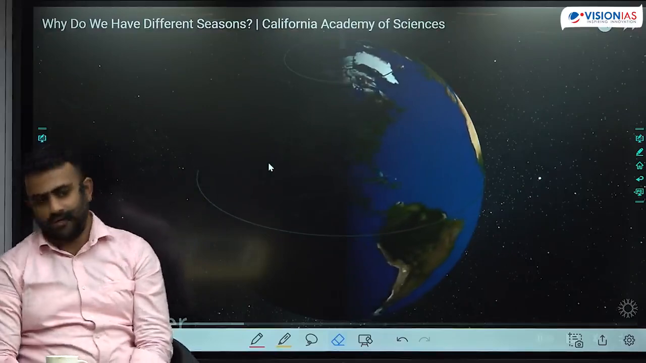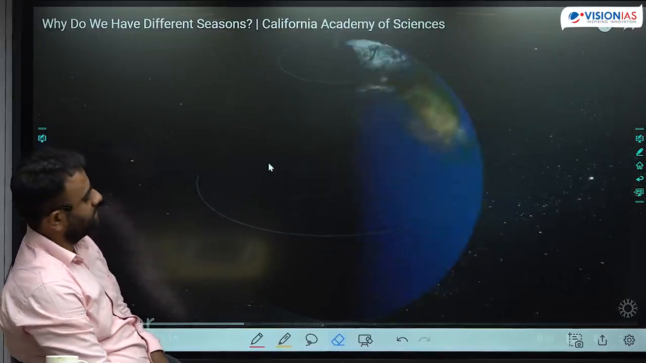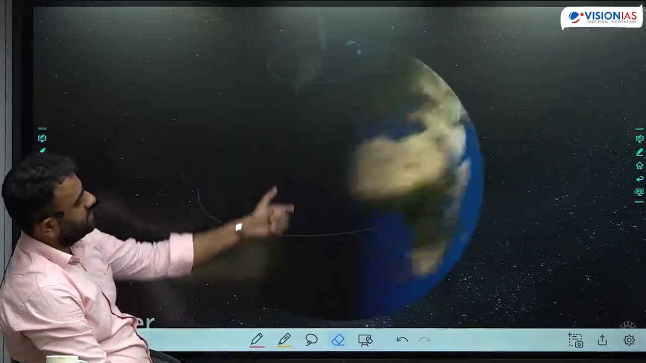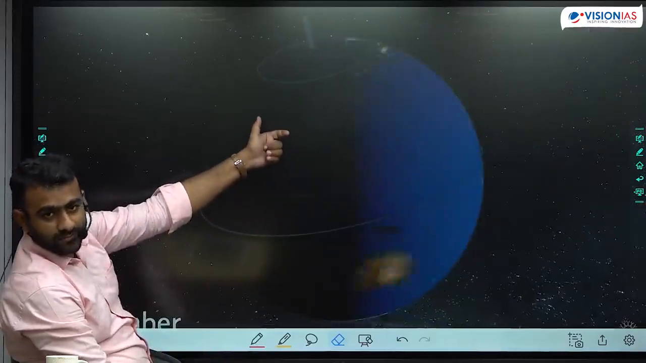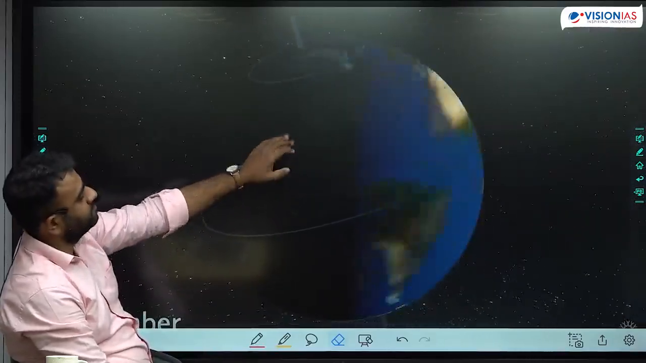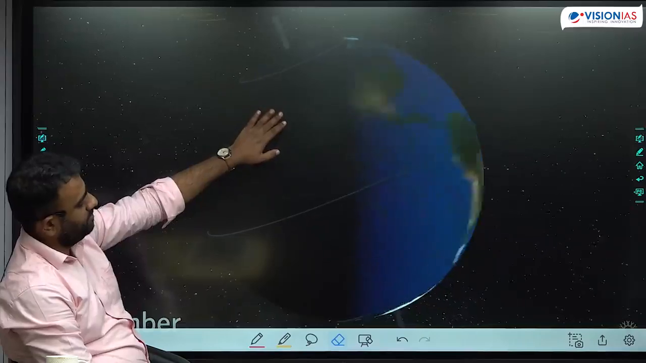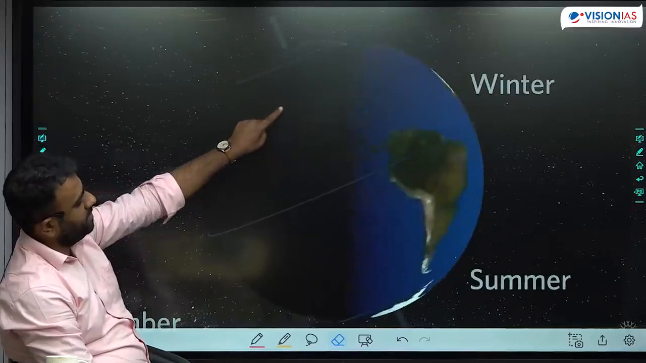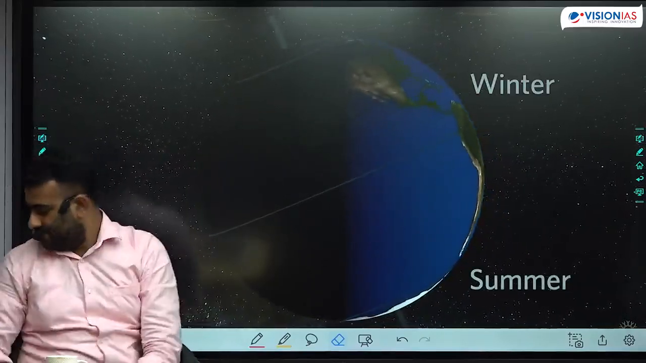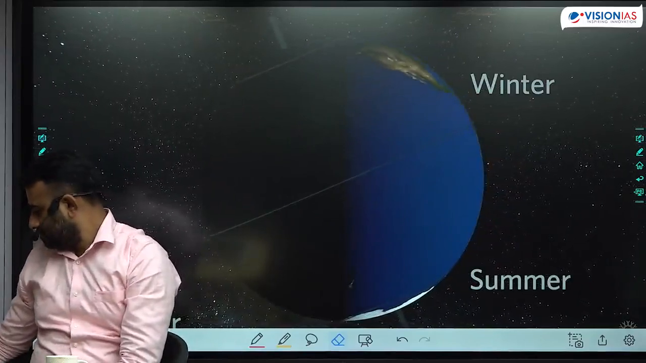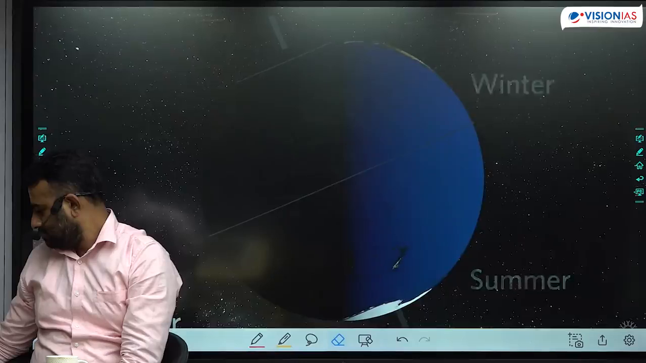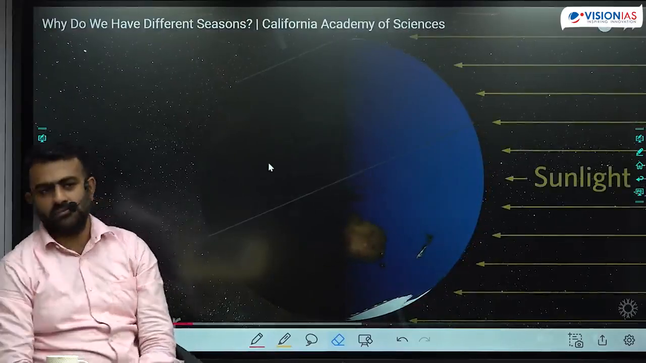Length of the day is becoming shorter, shorter. The sun's light shines differently on Earth at different times of the year. Let's look at Earth when it's winter in the northern hemisphere. At the peak winter. Observe how the North Pole tips away from the sun. This is the peak winter.